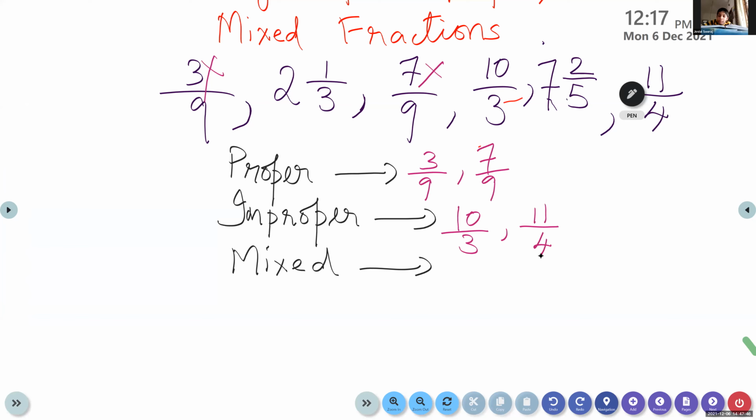Mixed fraction. 2 and 1 by 3. Okay, then 7 and 2 by 5. Okay, 7 and 2 by 5. So children, you can check whether your answer is correct or wrong. Proper fraction, we have 3 by 9, 7 by 9. Improper fraction, 10 by 3, 11 by 4. Then mixed fraction, we have 2 and 1 by 3, 7 and 2 by 5.